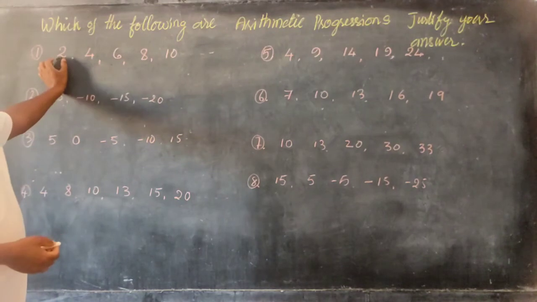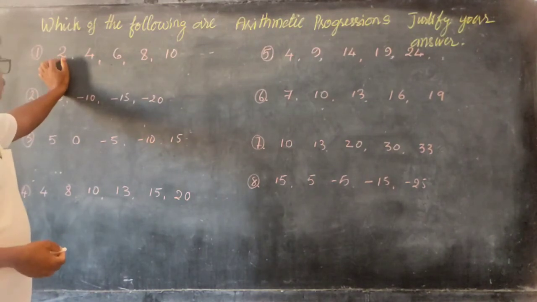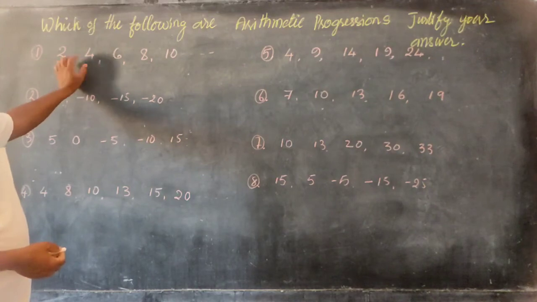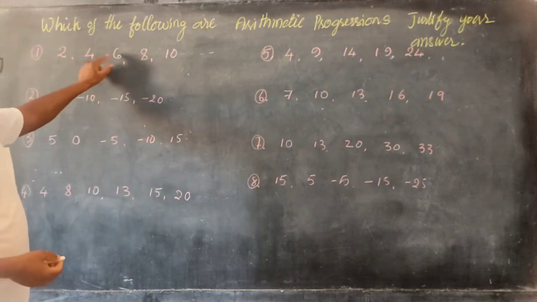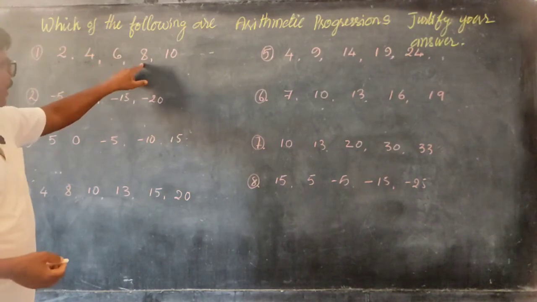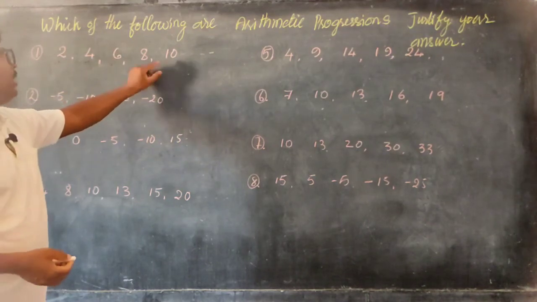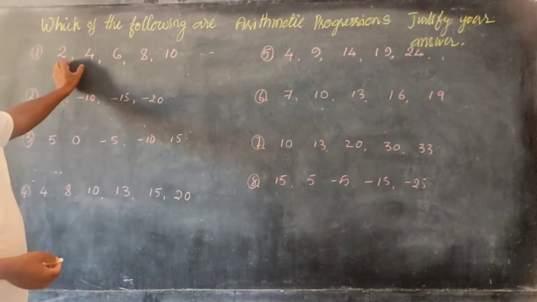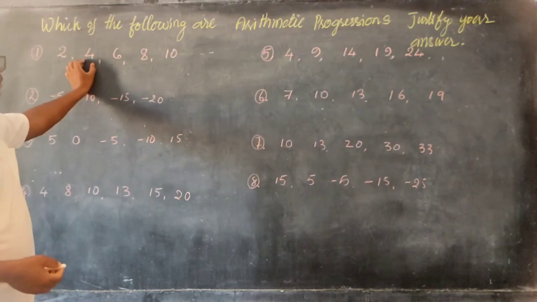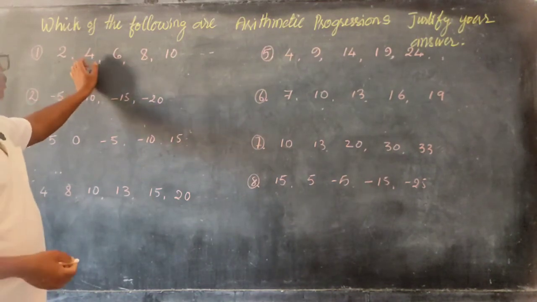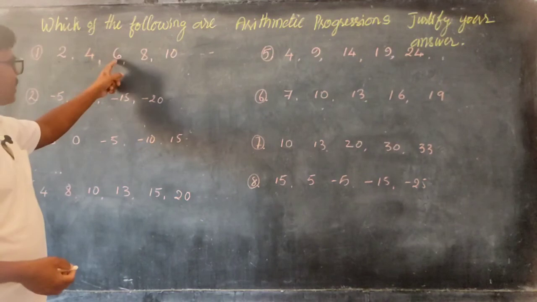A fixed number 2 is added to the first 2 and we get 4, and the same number 2 is added again: 4 plus 2 is 6, plus 2 is 8, plus 2 is 10. A fixed number 2 is added to the preceding number to get the next number.